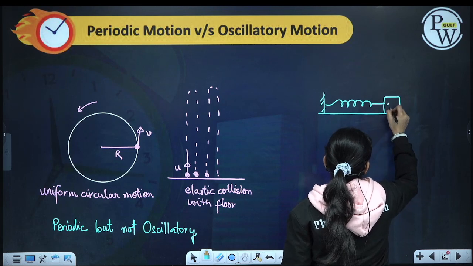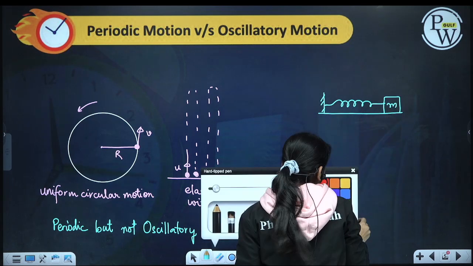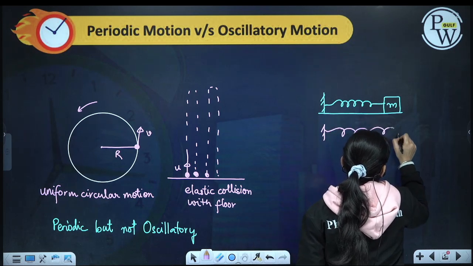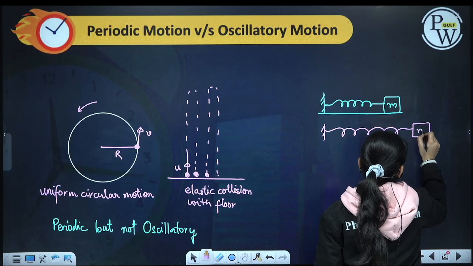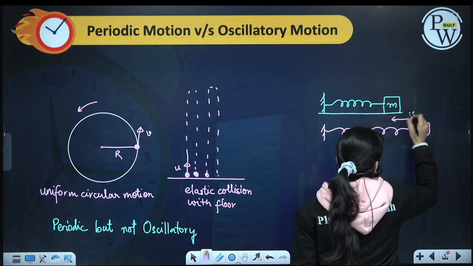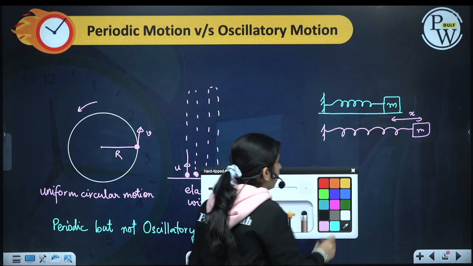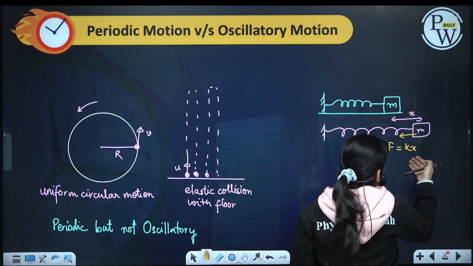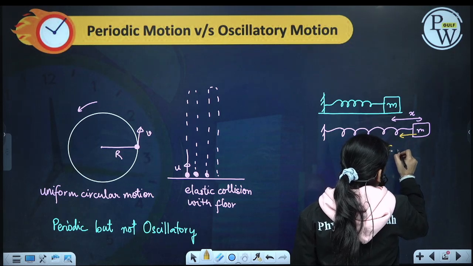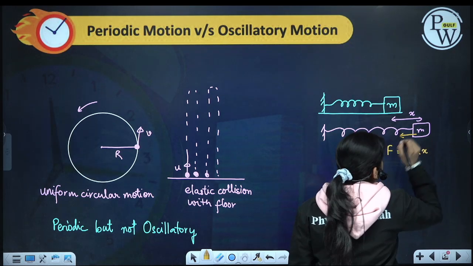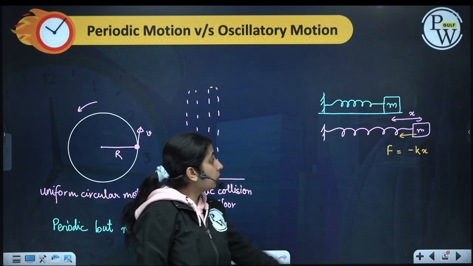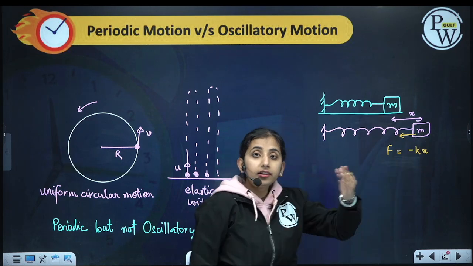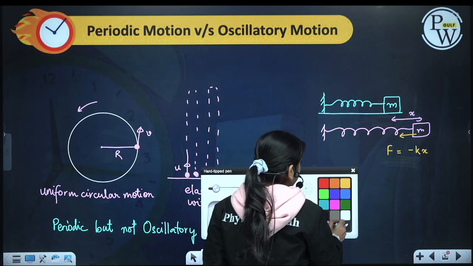If we have a simple pendulum, or let us take a spring attached to a mass m. If we stretch the spring up to some distance x, then a restoring force F equals -kx. The minus shows that it is opposite to x. The restoring force will act on it and it will come back, then go to this side, then come back again. So it is doing oscillations about a fixed point.